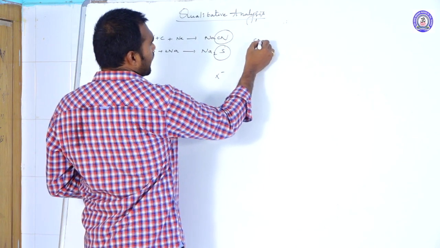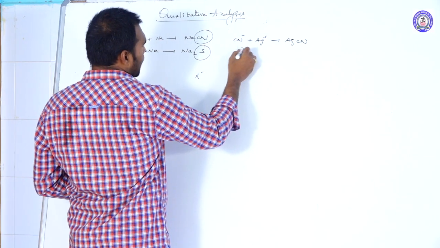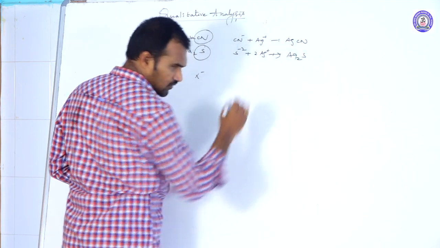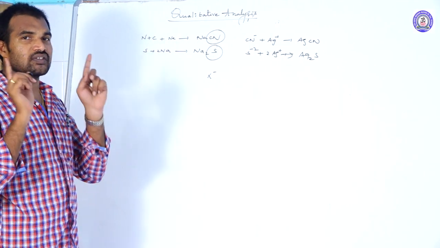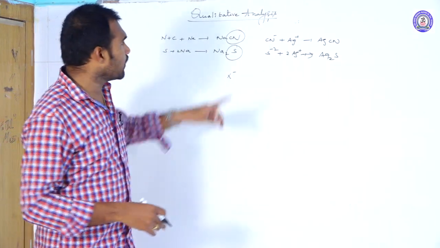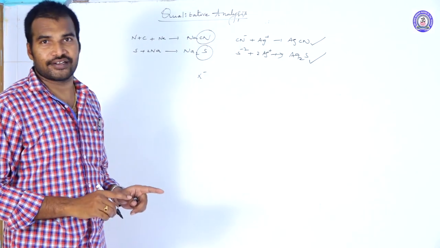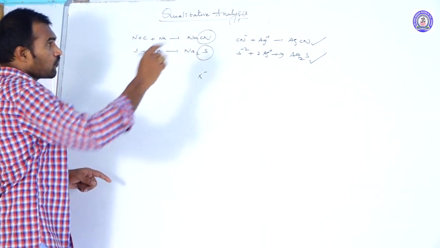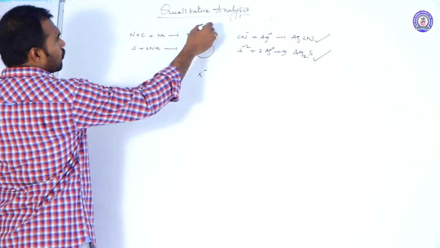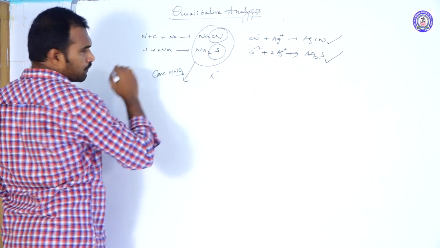So cyanide ions react with Ag+ and form AgCN, and sulfide ions combine with Ag and form Ag2S. So in the presence of nitrogen and sulfur, instead of silver halides, we get silver cyanides and silver sulfides. To prevent this formation of AgCN and Ag2S, we add concentrated HNO3 to this mixture.